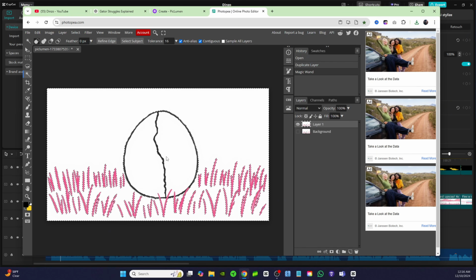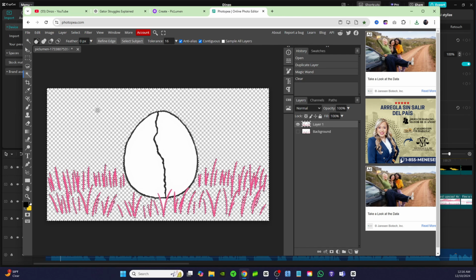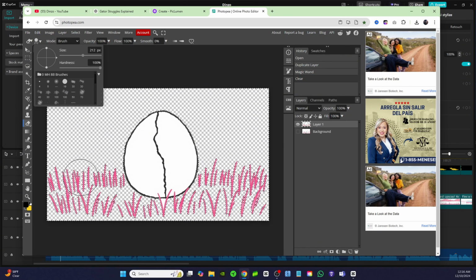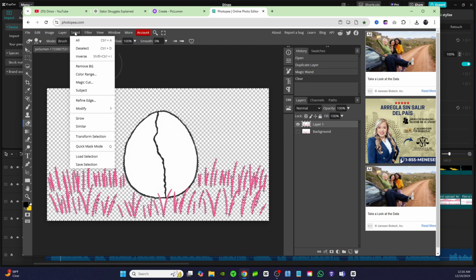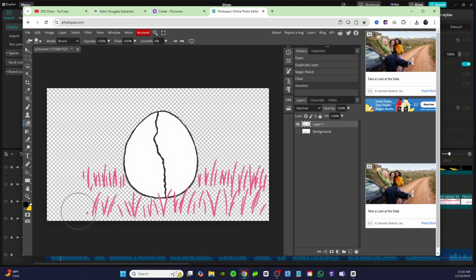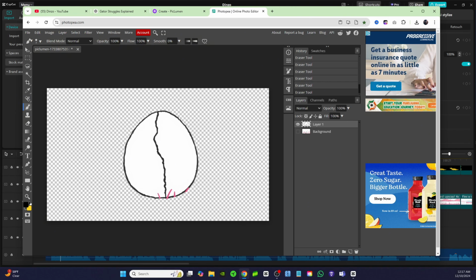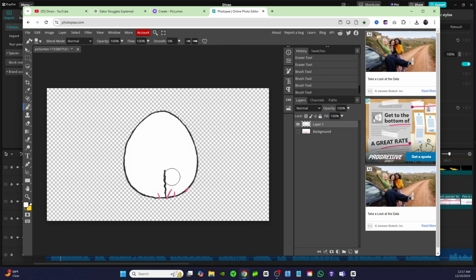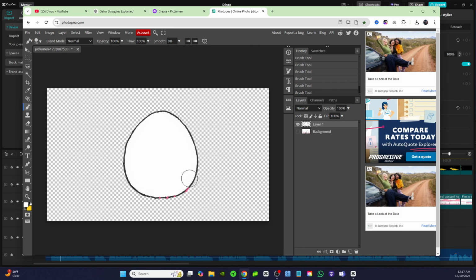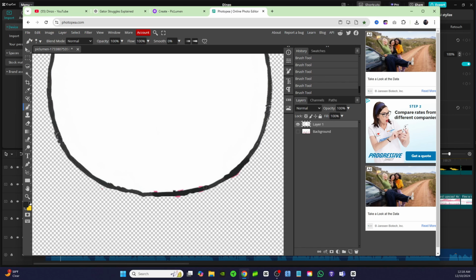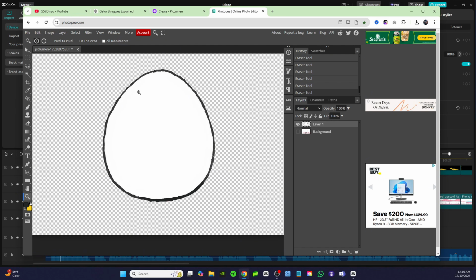and then I'm just gonna hide the one that says background. So I'm just gonna take the magic wand tool and select the background and hit backspace, and then I'm going to take my eraser tool and I'm just gonna go ahead and delete all this grass. But first I need to come up here to select and click deselect, and now I can just erase all this grass. I'm going to come in here with my brush tool, and I want this crack on the egg to run horizontal. So what I'm going to do is I'm just going to paint over this so that I just have a clean white egg. So now we have a perfect egg just like that.